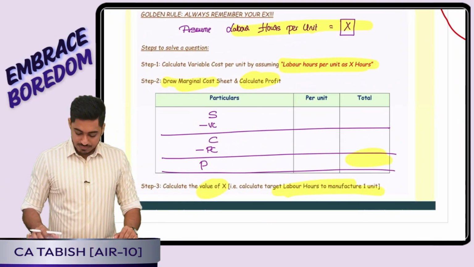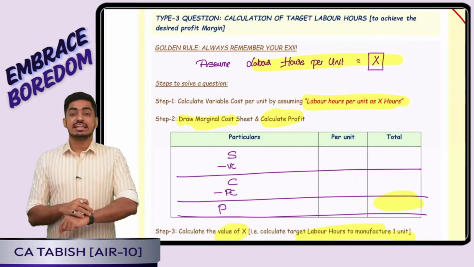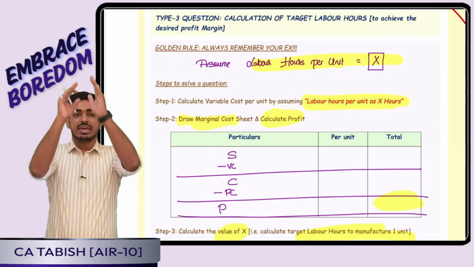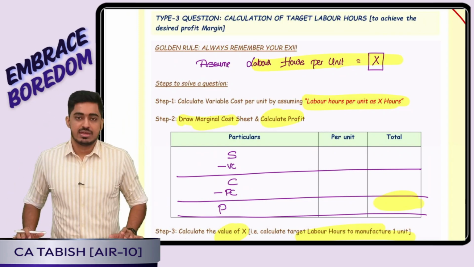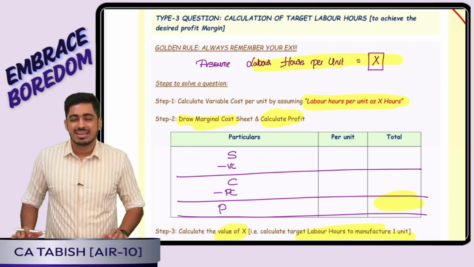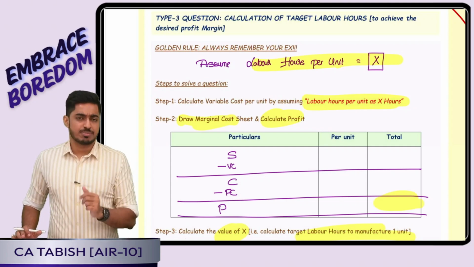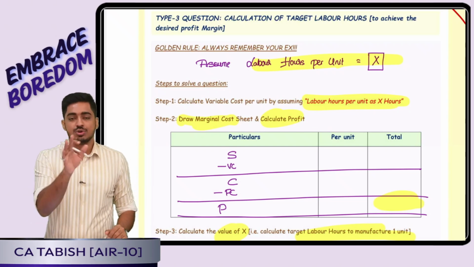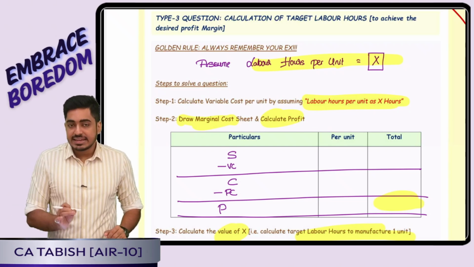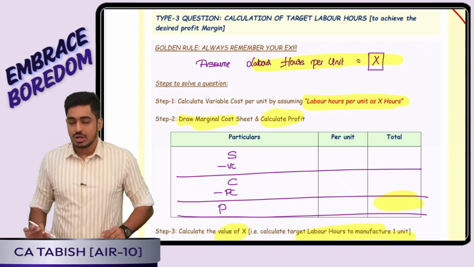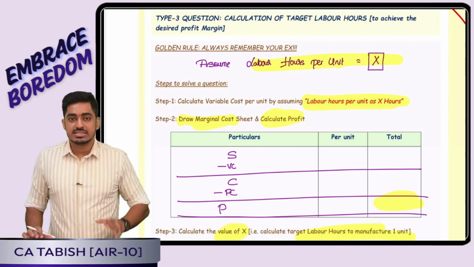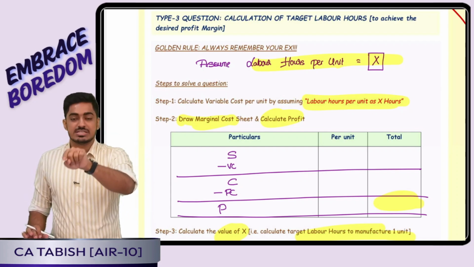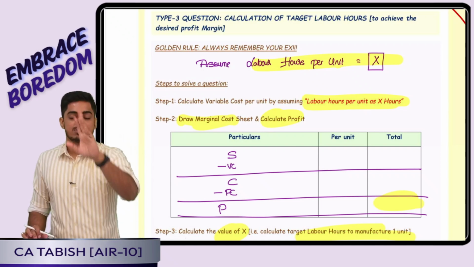Yes. So type 3 question was calculation of labor hours to achieve desired profit. Here what is happening? One existing budget company will prepare. They will be having one existing profit. Board of directors did not like that profit. They want a higher profit. So they will revise the data. They are telling after doing all these things, tell me ideally in how much hours I should produce 1 unit. One very important point we should remember is my variable overhead is dependent on labor hours. If you see the hours will be same, that means if labor hours will change, accordingly this will also change.